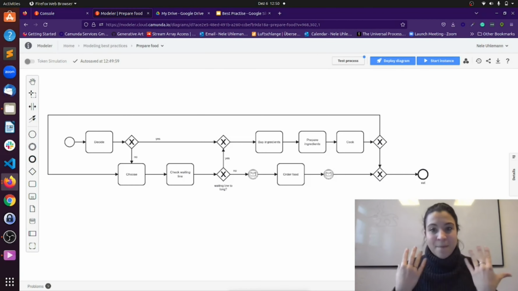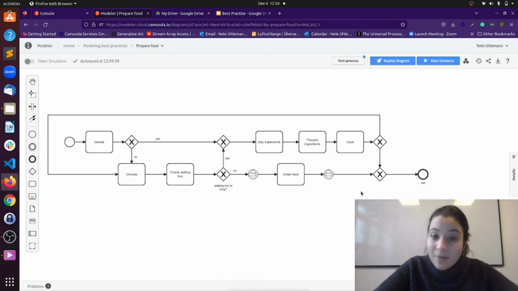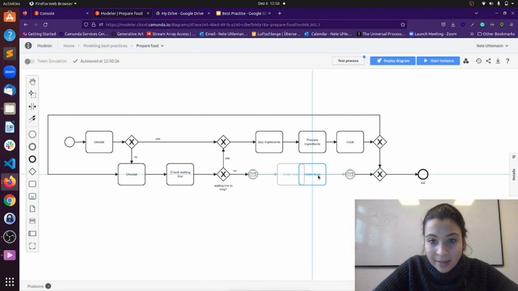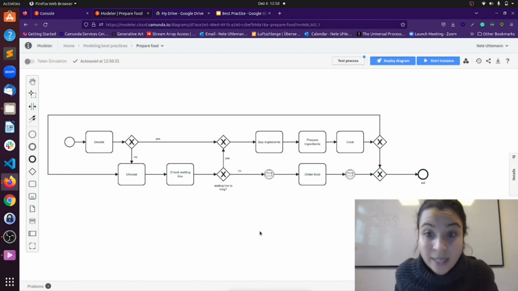The other thing I can make a little bit nicer, from the layout perspective, is to apply the raster logic. That means I try to align elements under each other. So for example, trying to find the middle of the task, aligning those two tasks under each other and also this event. And that makes it already a little bit nicer to read as well.